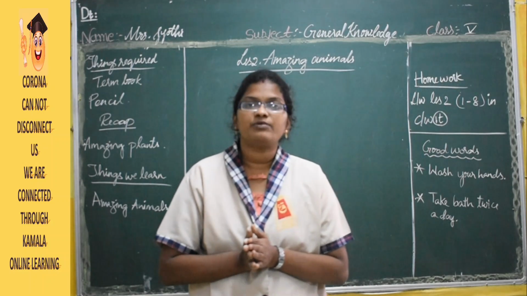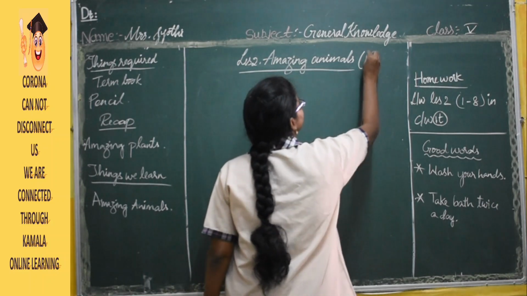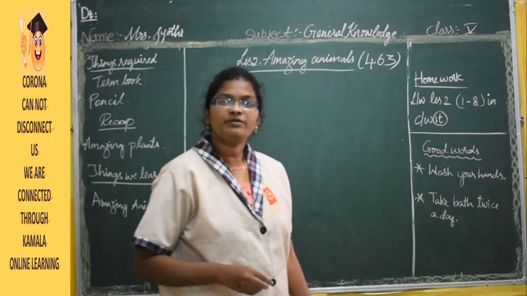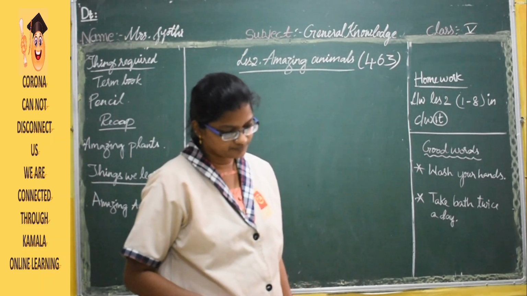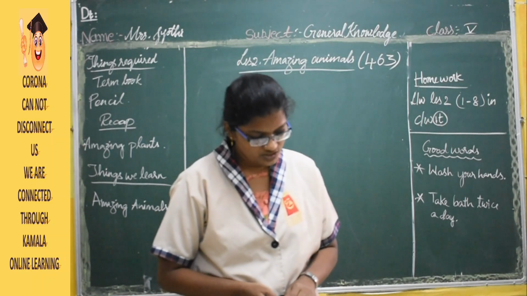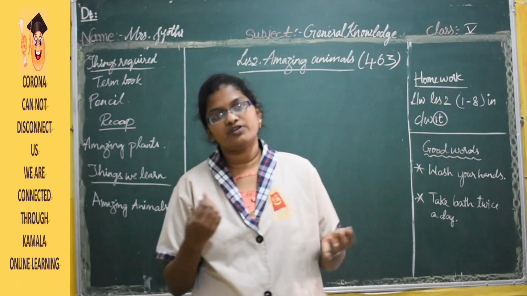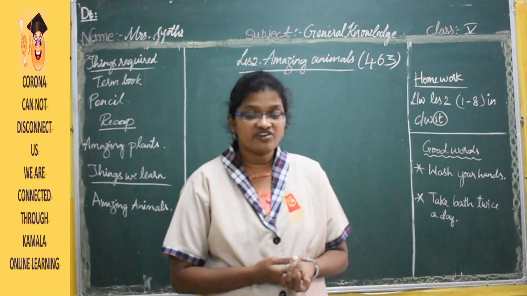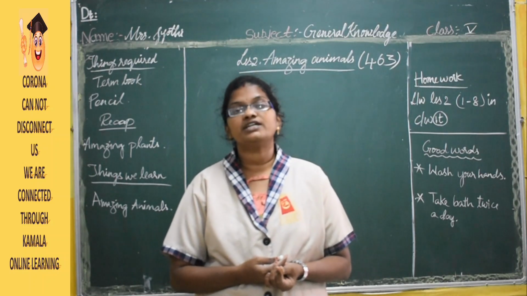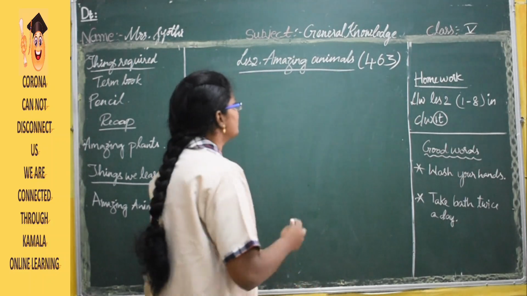So open page number 463. Everybody open page 463. Lesson number 2, amazing animals. Here in the warm-up there is a box with a question where everyone knows the answer. Name the fastest land animal. Which animal runs fast on the land? Which is the terrestrial animal? It is cheetah. Everyone knows this answer, isn't it?